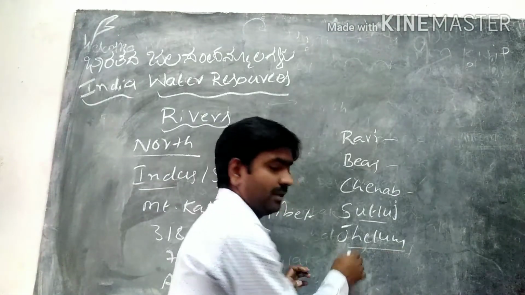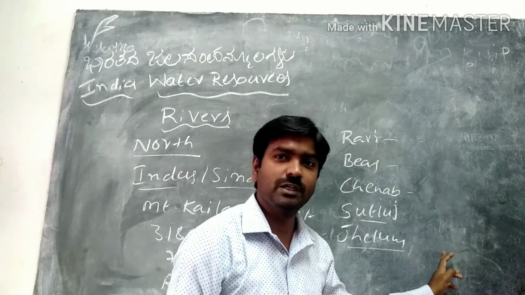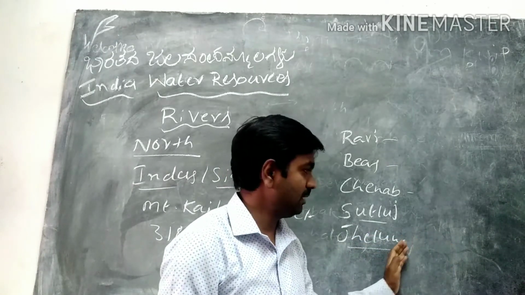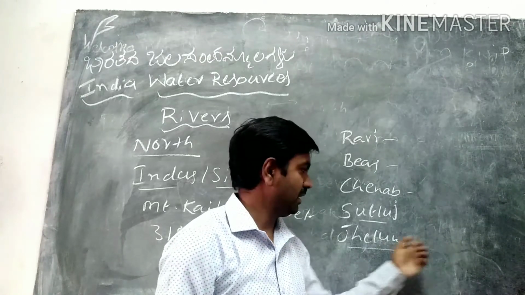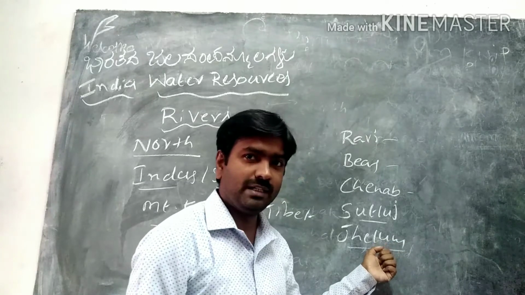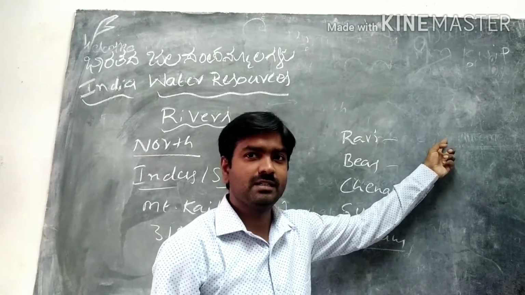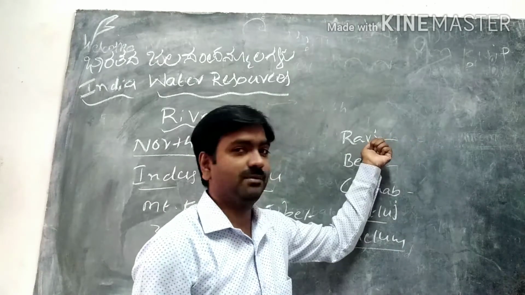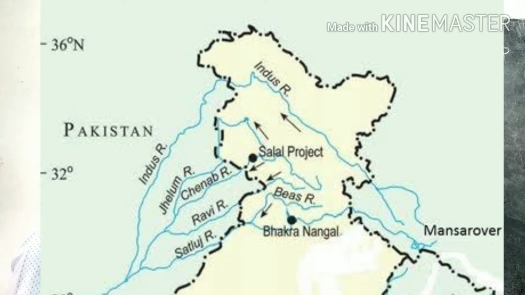Next, the Zeelam River rises in Jammu and Kashmir, in the Pir Panjal range, and one of the important cities of Kashmir, Srinagar, is on the banks of the Zeelam River. Also, Pakistan's Lahore city is on the banks of the Ravi River. So these are the 5 important tributaries of the Indus River.